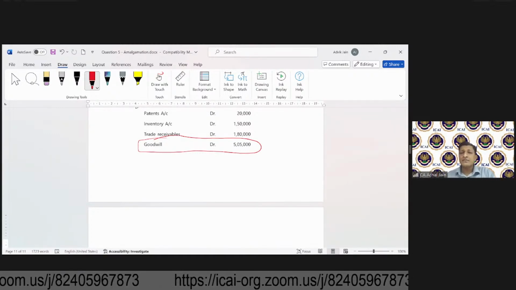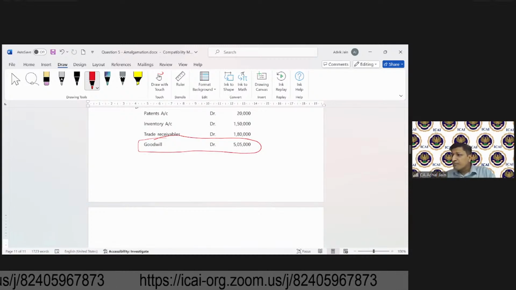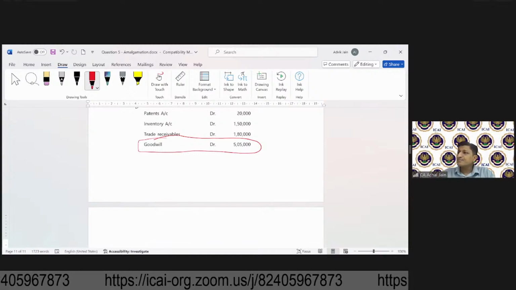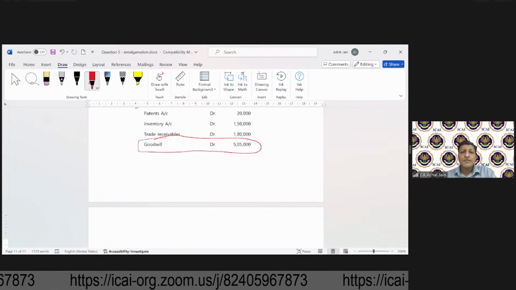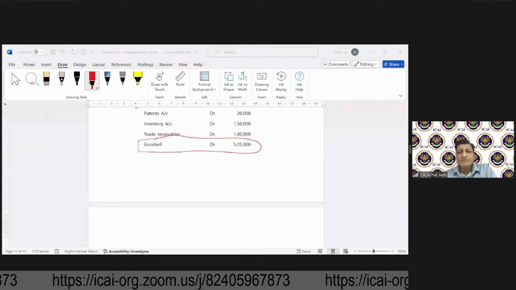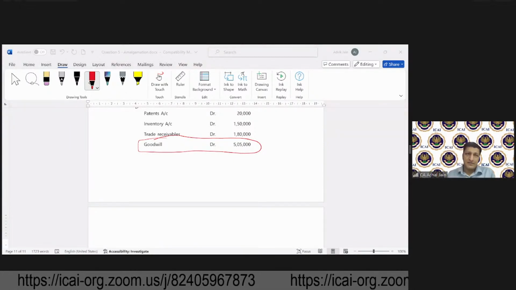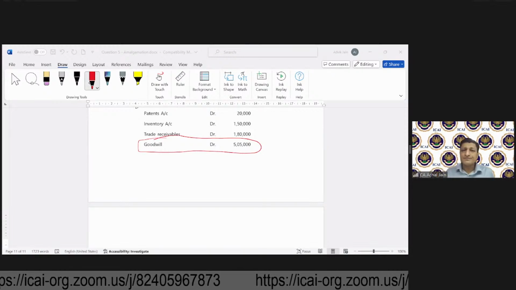Where do you take it? Over to you. Okay, Pratima is saying goodwill. So it will be either goodwill or capital reserve, because I talked about both, higher or lower.